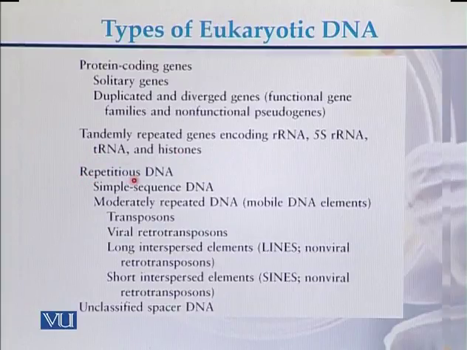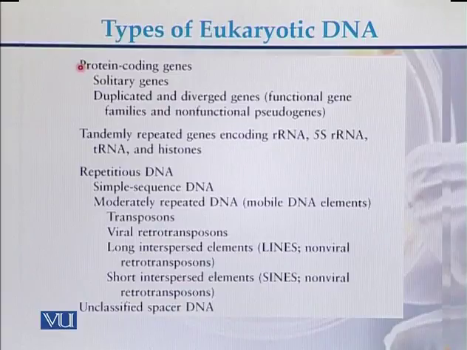In case of repeated DNA sequence, it can be in the form of simple sequence repeats, moderately repeated DNA sequences, which are also called mobile DNA elements. Moderately repeated DNA sequences can be transposons, viral retrotransposons, long interspersed elements like LINEs, and short interspersed elements like SINEs. So this is the comprehensive view of types of the eukaryotic DNA.